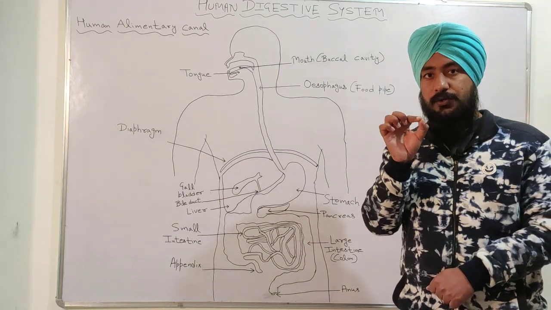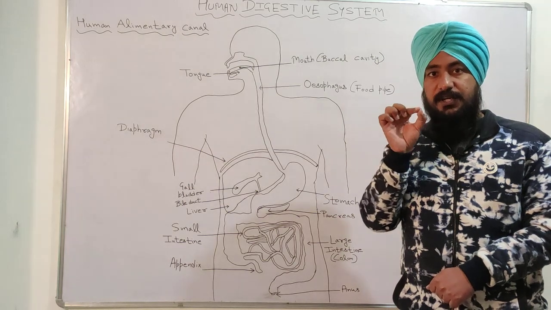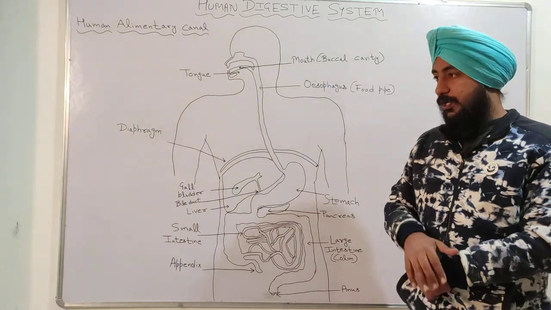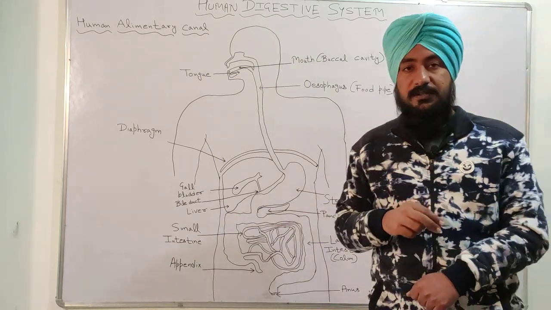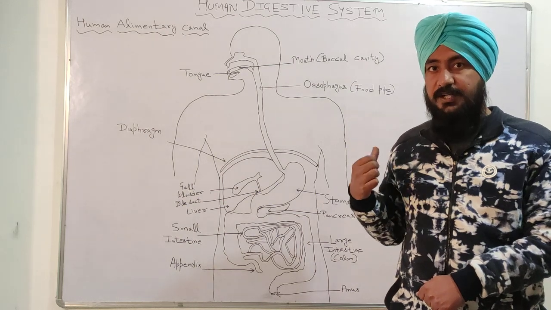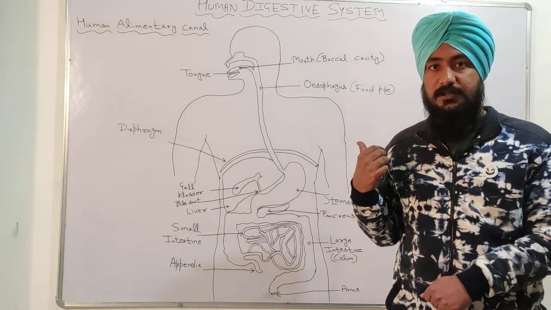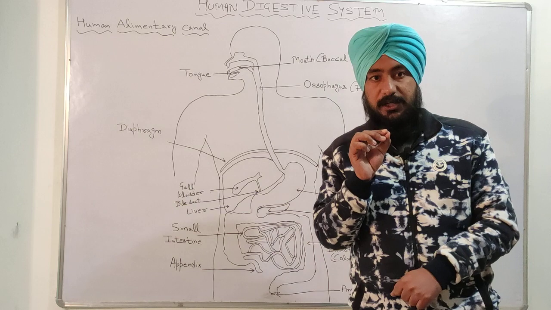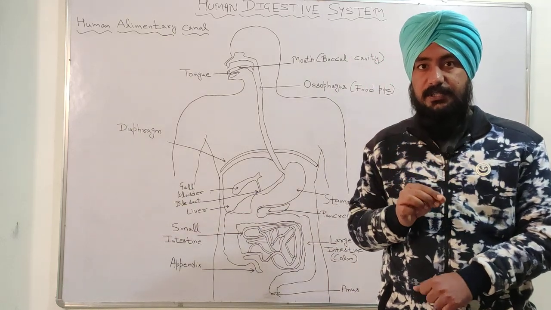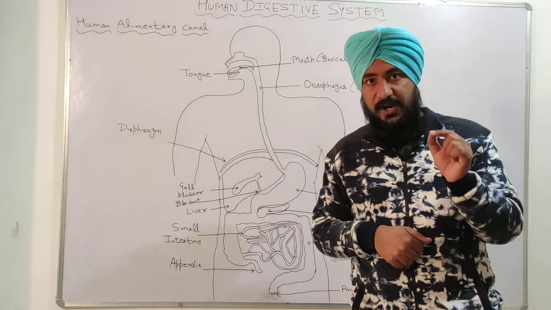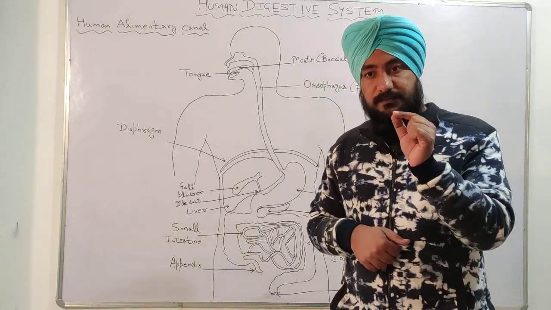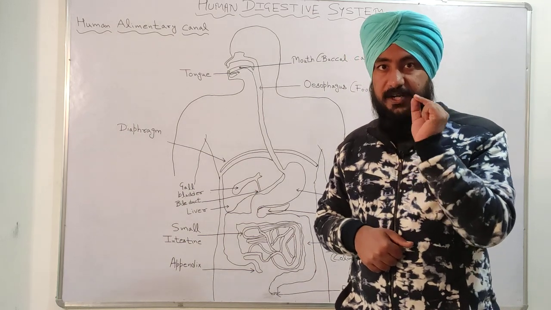So the function of bile juice is to make the food alkaline, and the function of bile salt, which is the second liquid produced by the liver, is this: the bile salt converts the large fat globules into small parts of fat.